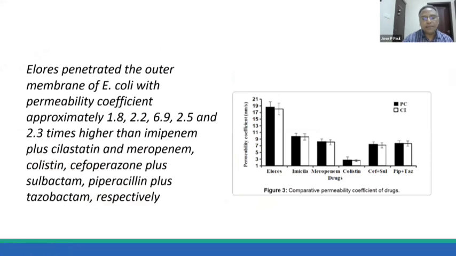So when you compare the penetrance of the drug, the penetrance is quite high. That is, outer membrane penetrance can go up in the ratios of 1.8, 2.2, 6.9, and 2.5 to 2.3 times higher than imipenem cilastatin, meropenem, colistin, cefoperazone sulbactam, piperacillin tazobactam. So penetrance of the drug is actually quite enhanced with the use of EDTA.